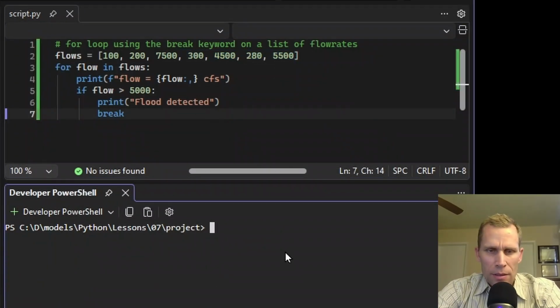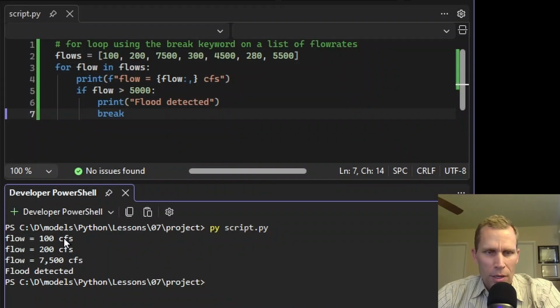All right, so let's clear that and run it. Boom. Here we have our 3 different flows. This one happens to be above 5,000, so it prints out flood detected and terminates the for loop.